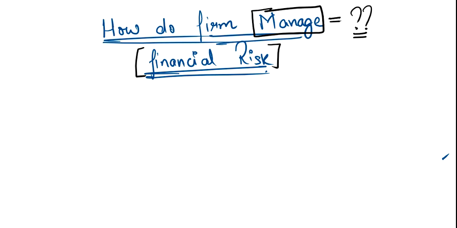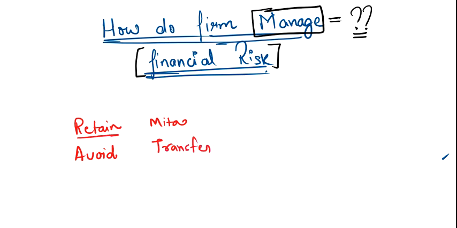be reduced? Earlier I told you four important points: either you can retain the risk, or you want to avoid the risk, or you want to mitigate the risk. Apart from that, you want to transfer the risk. These are the four points I have previously taught you, which we can do if there is a risk in front of us.